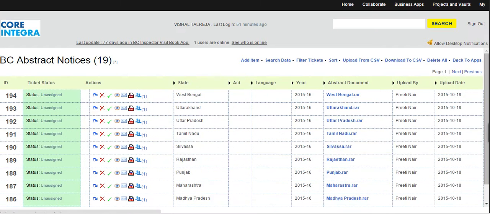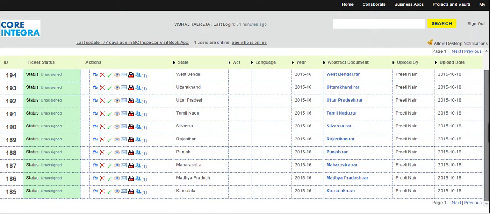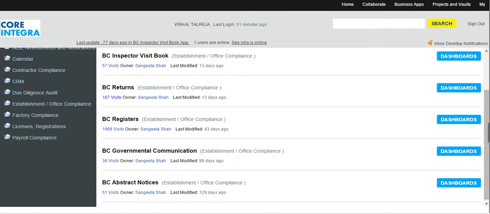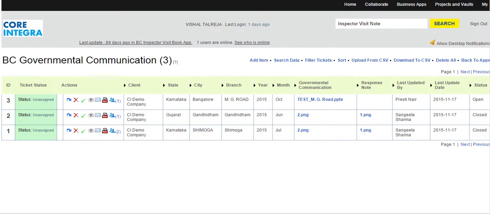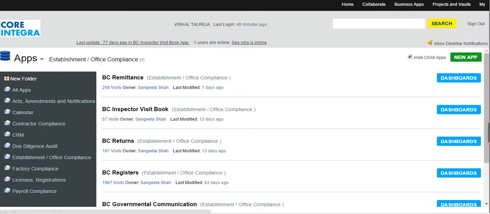The portal has a repository of all abstracts, state-wise, that needs to be displayed in every branch and office of an organization. The portal is also a repository for all returns and remittances submitted by the organization, bifurcated as per act and location. A record of all communication received by authorities can be maintained as also its responses. The status on any such communication is available at any given time to each of the stakeholders.